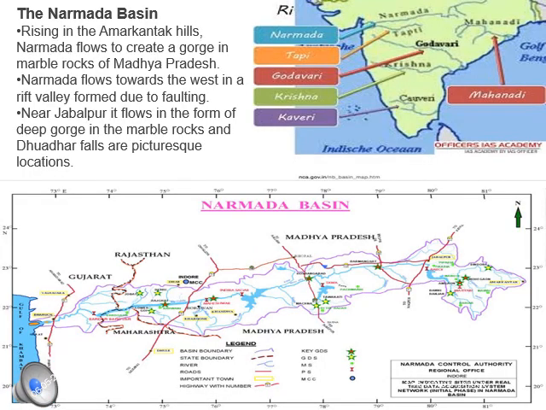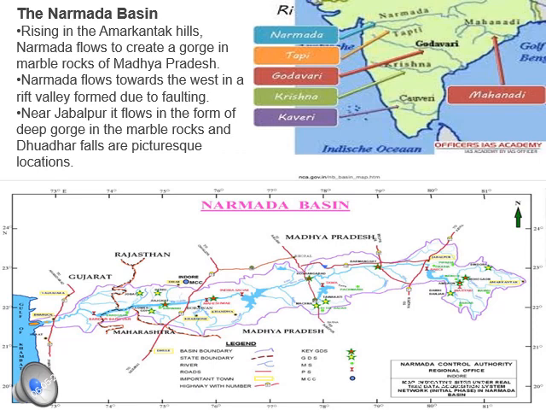Now let's talk about the first peninsular river, the Narmada Basin. If you see the map, the Narmada River originates in Madhya Pradesh from the Amarkantak Hills. It flows from the Amarkantak Hills to the gorge at Marble Rocks near Jabalpur.